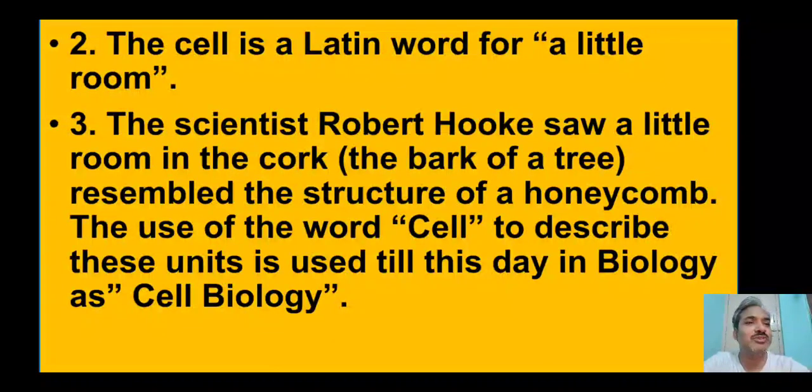The wooden lid is used as a cork. So he took a small portion of the cork and observed it under a primitive microscope, and he discovered a honeycomb-like structure, like beehives having a hexagonal shape. That shape is called a honeycomb.